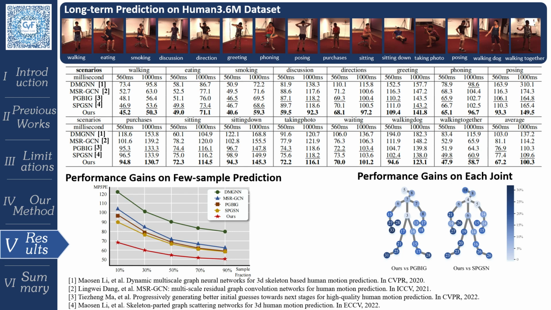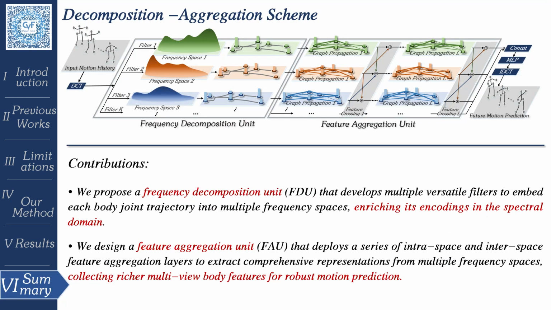Besides, as shown in the bottom right figure, we also analyze our prediction accuracy improvements on each body joint. Here, we briefly summarize the core contributions proposed in the paper.